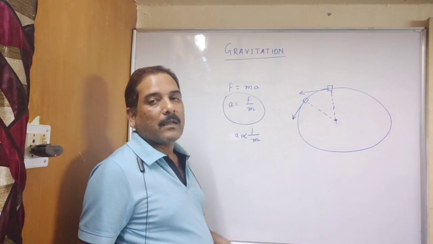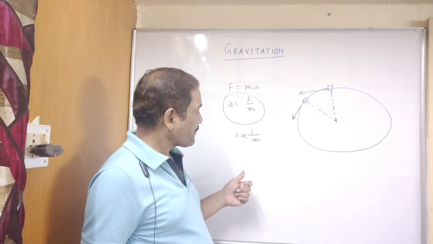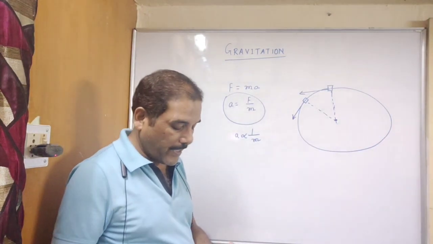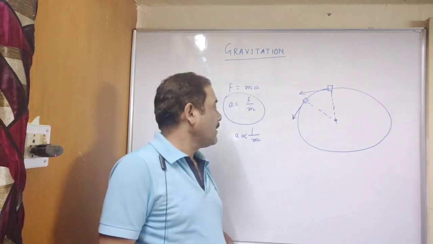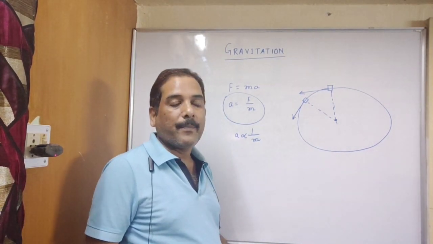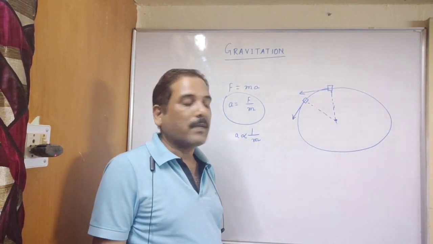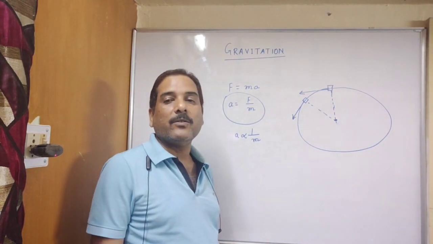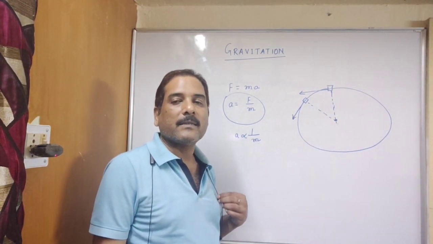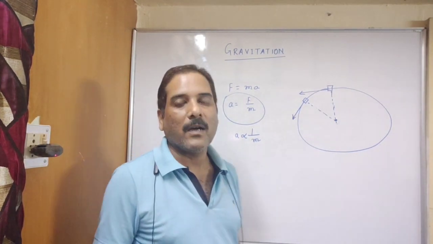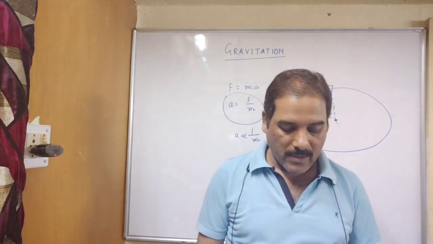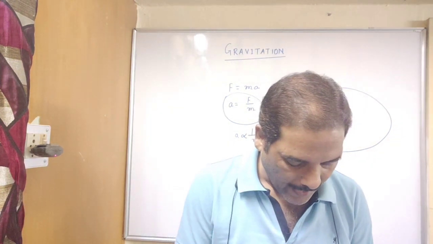Whereas mass of earth is very large in comparison to mass of apple. So the same apple applies force on earth, but due to very huge mass of earth, the acceleration is very less and there is no effect on the earth. That's why earth is not moving towards the apple.